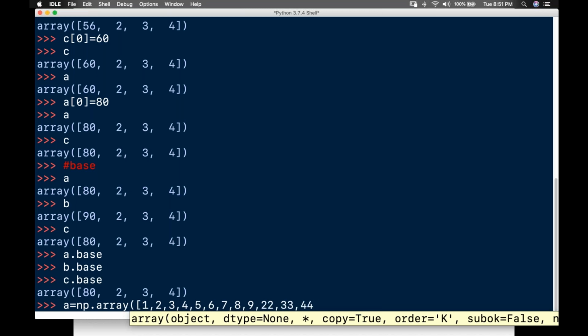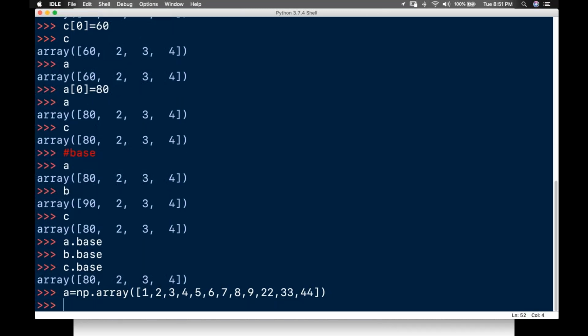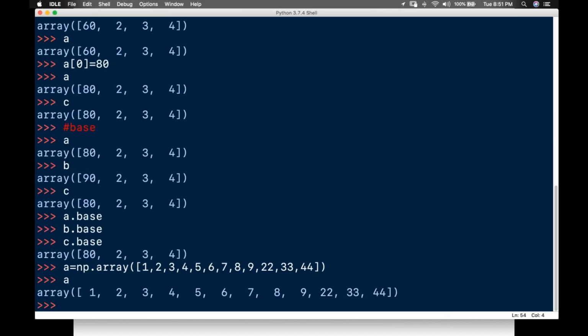Right, so how many data do I have? I have a couple of data, right? Maybe 1, 2, 3, 4, 5, 6, 7, 8, 9, 10, 11, 12. 12 is a good number, right? So if I say a, I have this data. Take it down, the topic is NumPy array reshape.